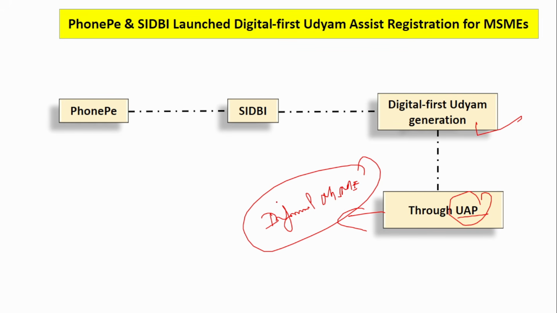Now, these informal MSMEs can get the Udyam Assist certificate through PhonePe itself. That is why the partnership has been done. If they are already using PhonePe, through that also they can avail this certificate.